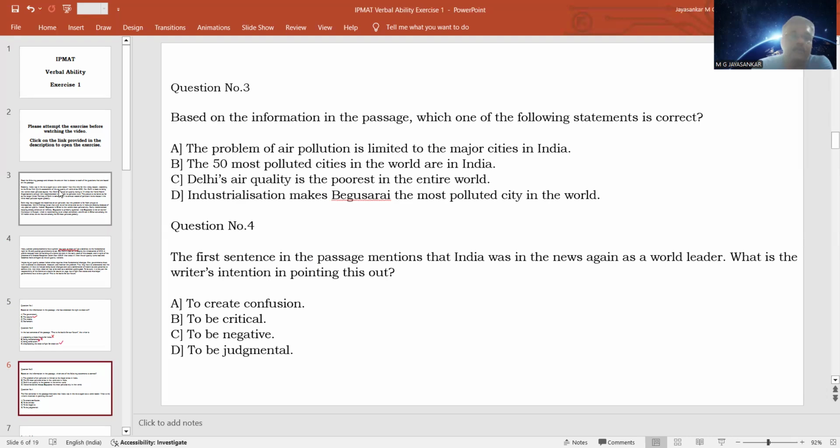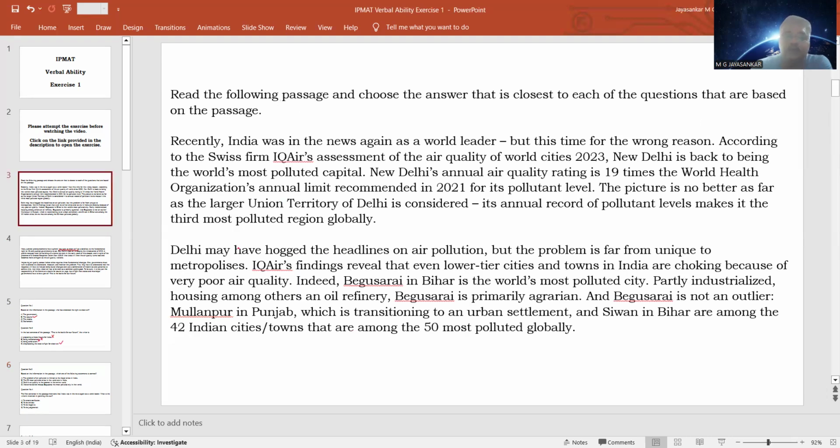Is it correct? Not correct. Why? Second para. The problem is very severe in Delhi, and Delhi is now considered to be the most polluted capital city. So Delhi may have fogged the headlines, but the problem is far from unique to metropolises. Means the problem is not limited to metropolitan cities.